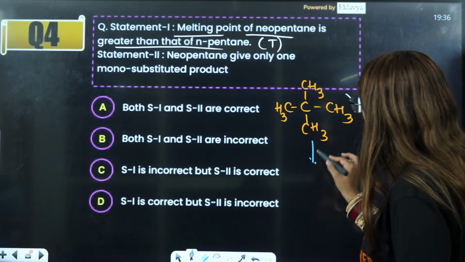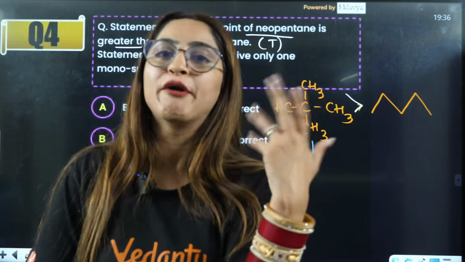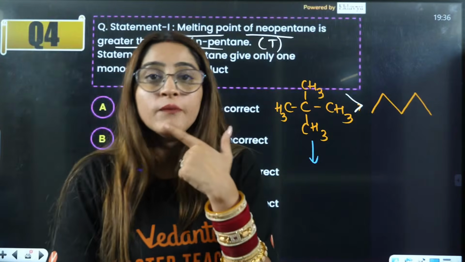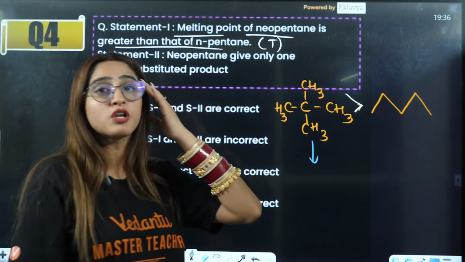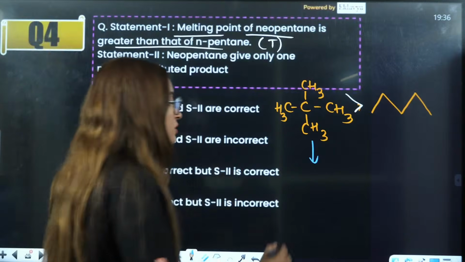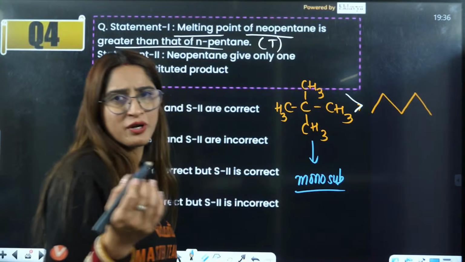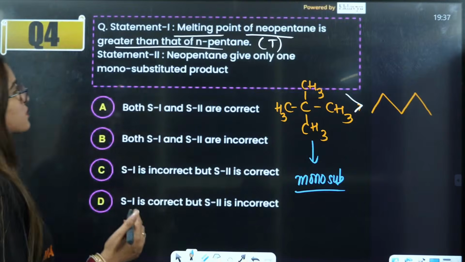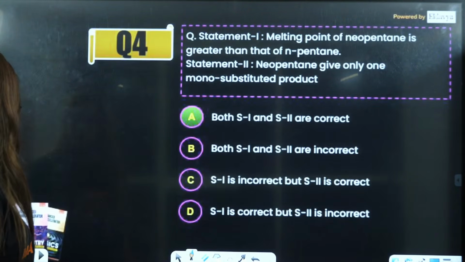Next is neopentane gives only one mono substituted product. Even if you substitute, let's say I am substituting the hydrogens here, definitely hydrogens will be substituted. Carbon you can't substitute. So all hydrogens are similar. This hydrogen, this hydrogen, this hydrogen, all hydrogens are similar. So that is why it is going to give you a mono substituted product, by Cl2/hv, Br2/hv, NBS. Mono substitution. So that is also true. So both are the correct statements here.